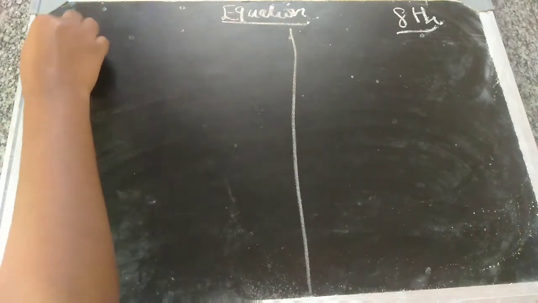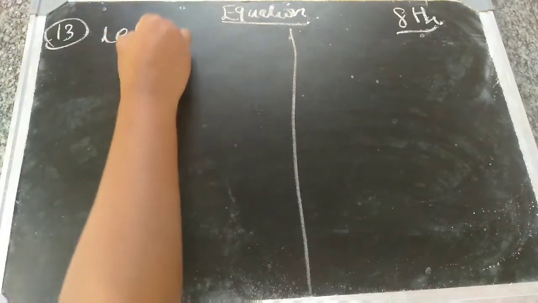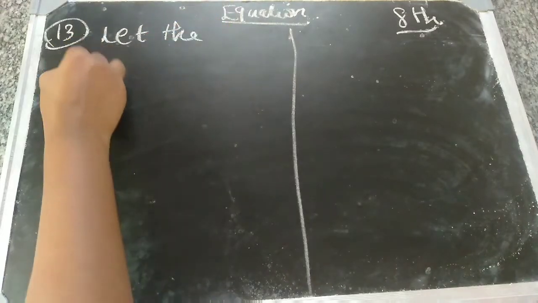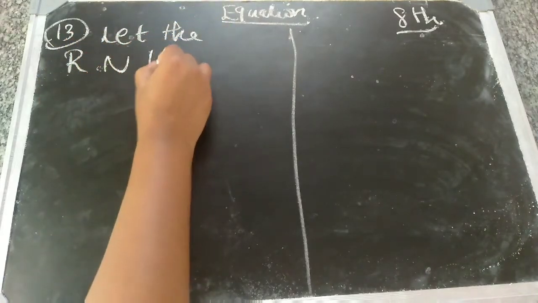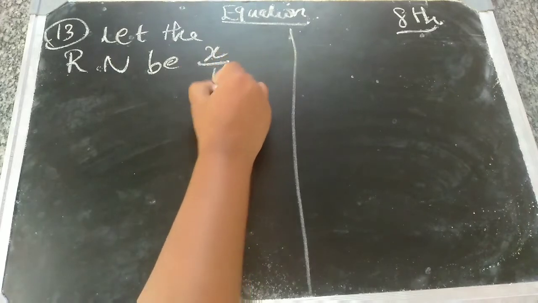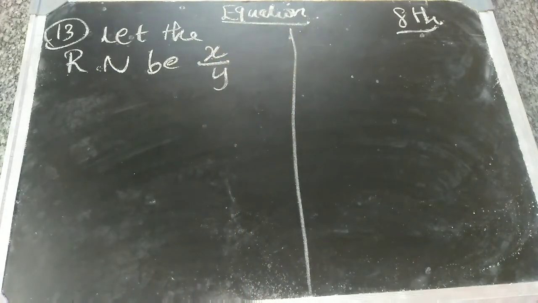Next question, a rational number is such that when you multiply it by 5 by 2 and add 2 by 3 to the product, you get minus 7 by 12. What is the number? Rational number means, we clearly know it is in the format of P by Q. So, let the rational number be x by y, numerator divided by denominator.